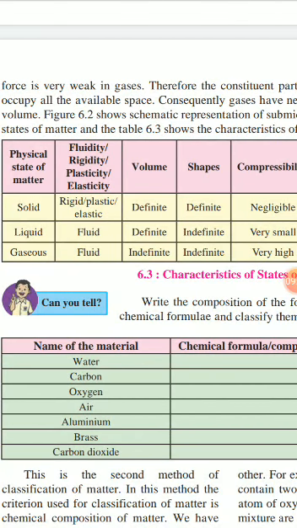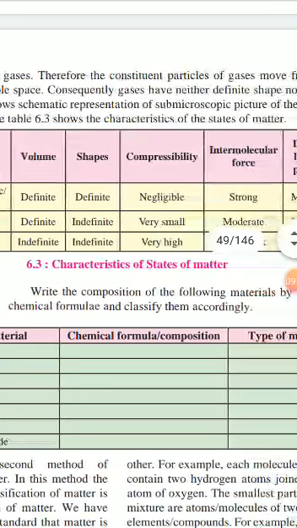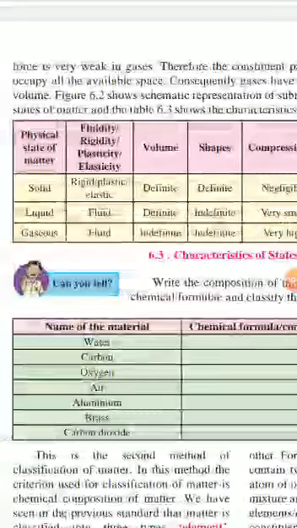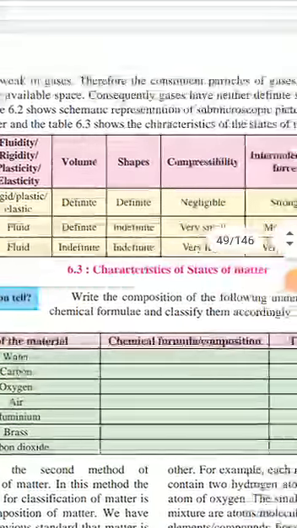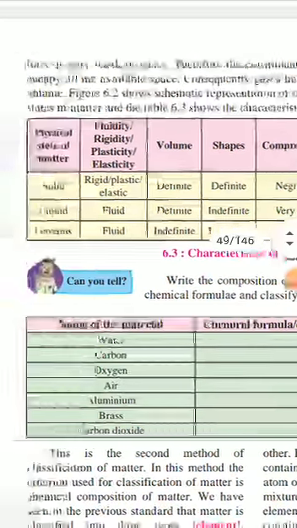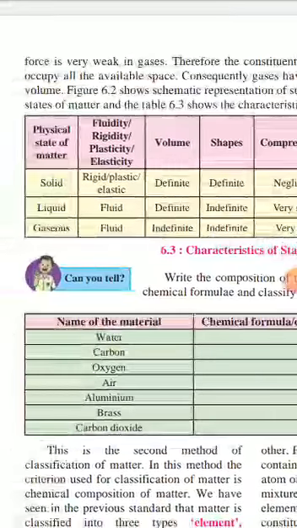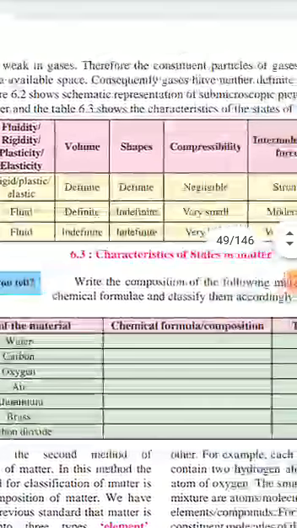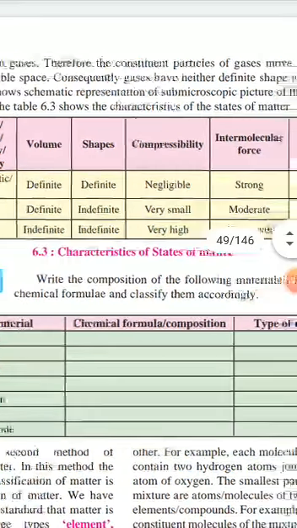So then, can you tell again? Write the composition of the following materials by means of chemical formulae and classify them accordingly. Here, name of the material: water. Water chemical formula is H2O.